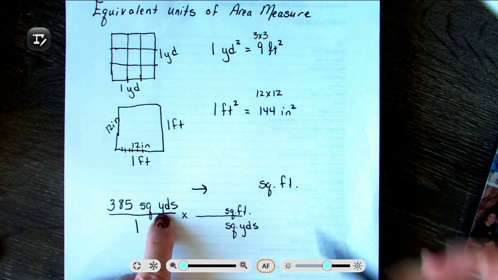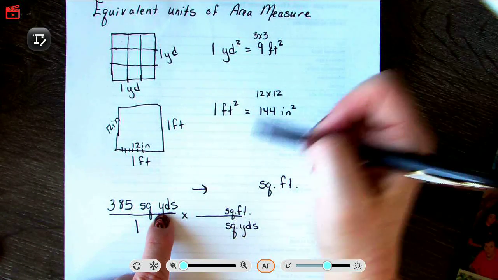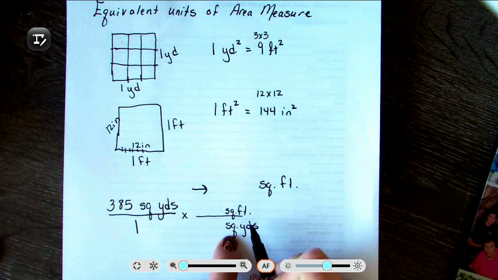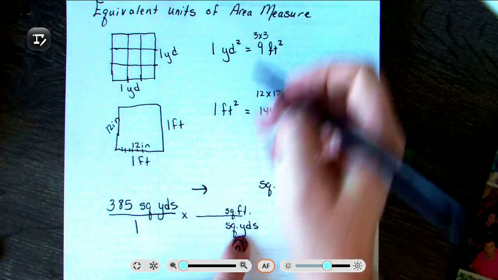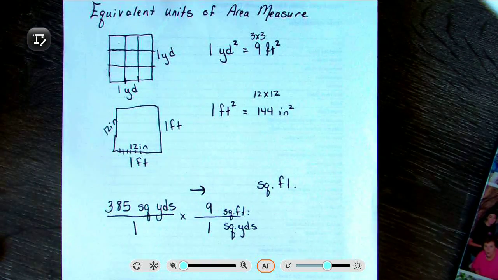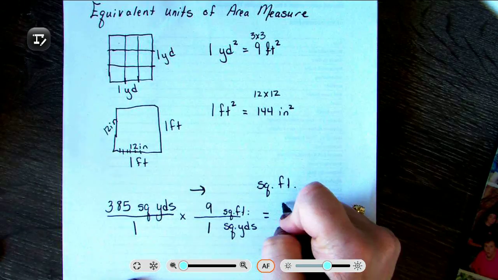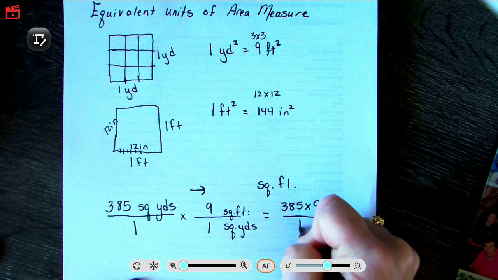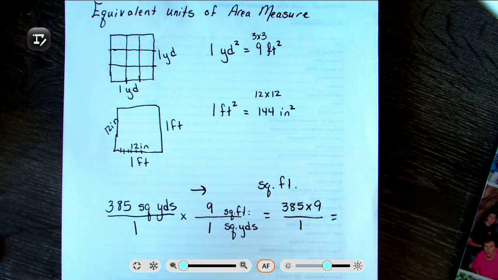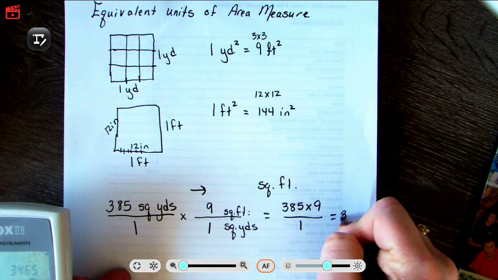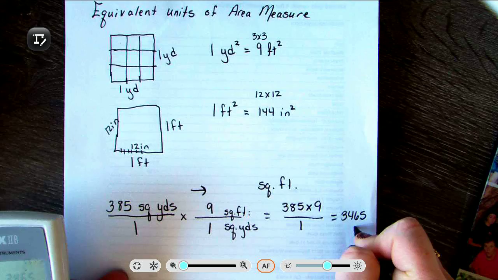If I didn't, say if I were going to square inches, I'd have to go to square feet and then from square feet to square inches. Now square yards to square feet, there are 9 square feet in 1 square yard. So I'm going to be multiplying that 385 times the 9. And that's where the calculator comes into play, although I could do it longhand if I wanted to. I get 3,465 square feet.